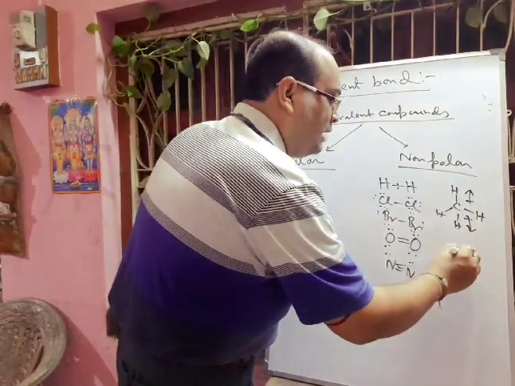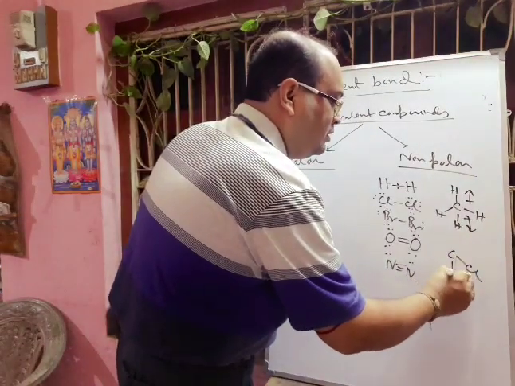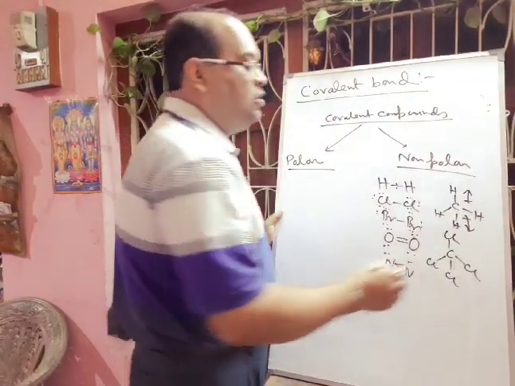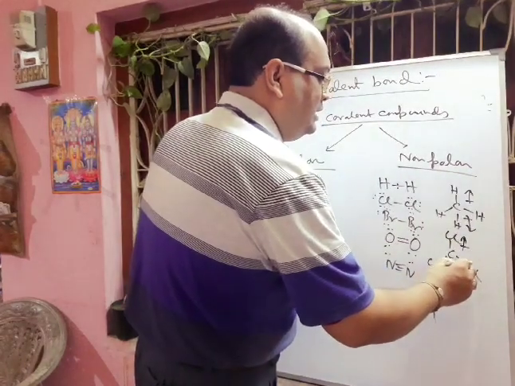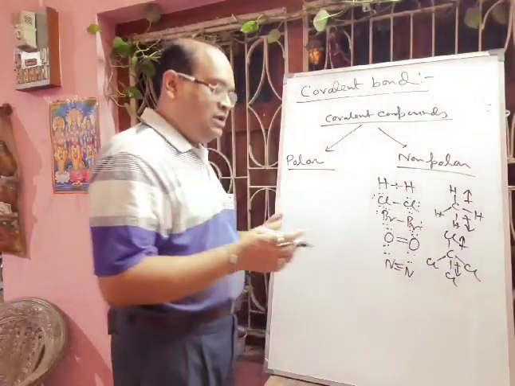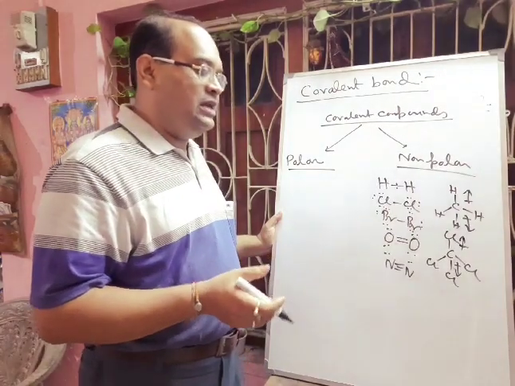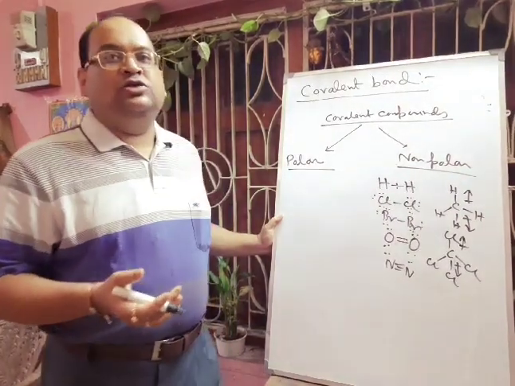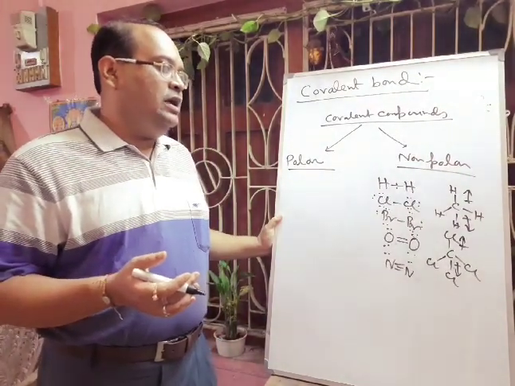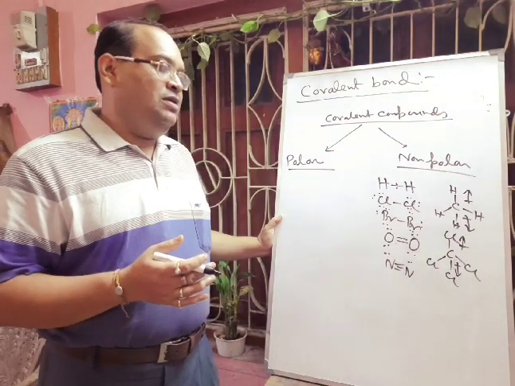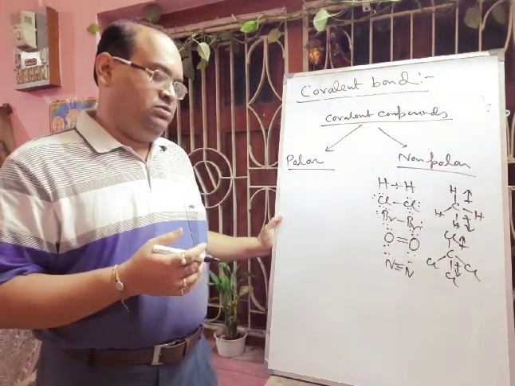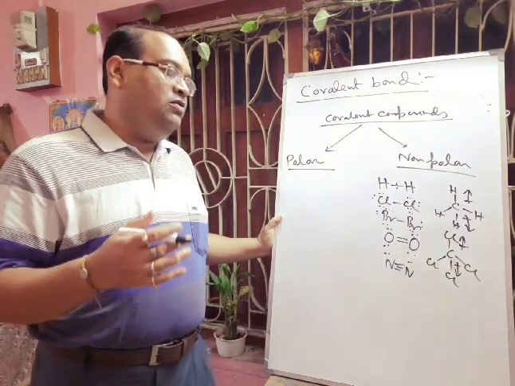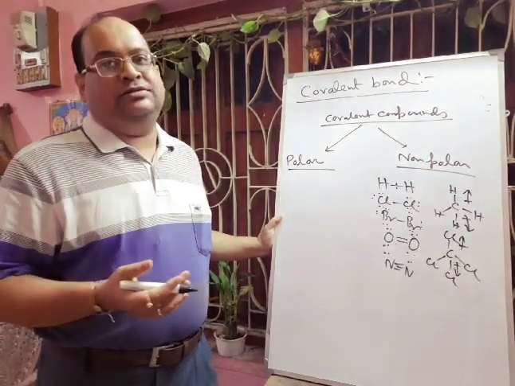You can think about carbon tetrachloride, CCl4. This is also a non-polar covalent compound. Here also one C-Cl bond moment and the resultant of the other 3 C-Cl bond moments act in just opposite directions and cancel each other. That is why they are called non-polar covalent compounds. Hope you can understand. So covalent compounds which are non-polar have dipole moment 0, and they are symmetrical and electrically neutral. There will be no formation of partial charge.